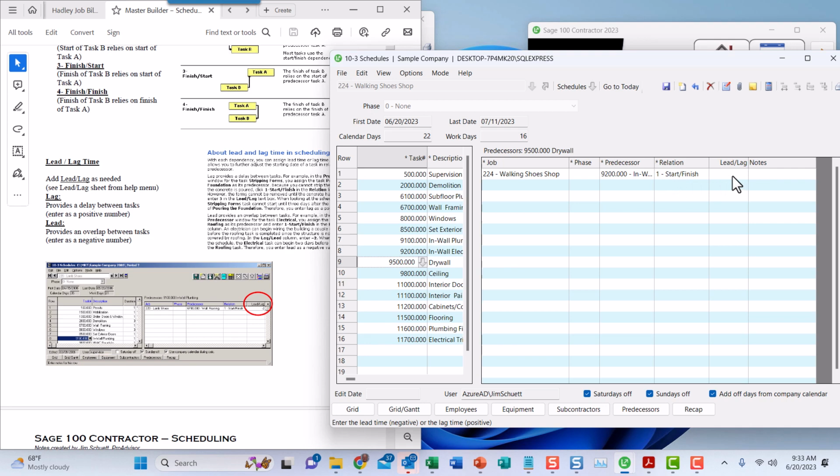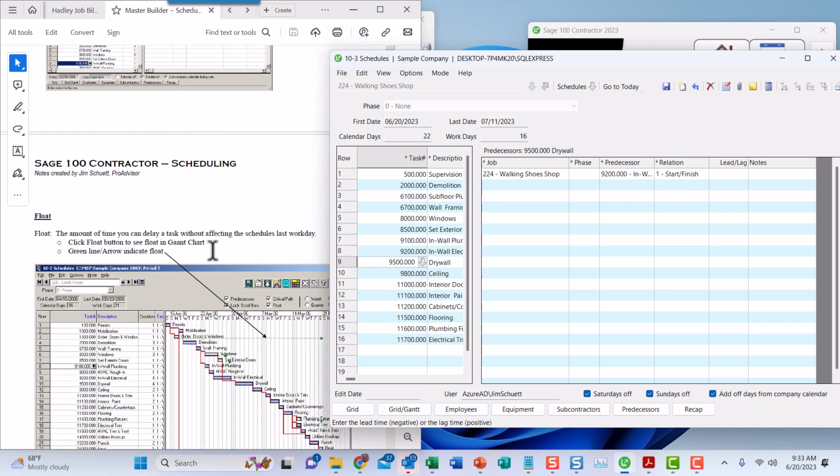If I put a 1, that means I can lag. I have the grace of 1 extra day after the prior one finishes. And so that's what lead lag is. It is more fully described here, and let's go on to the next one.